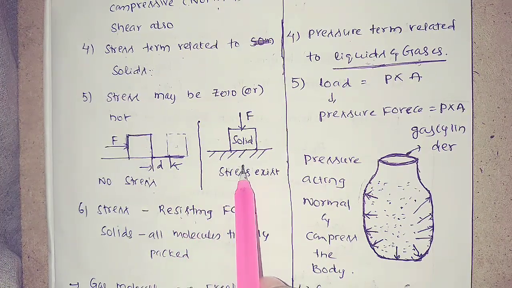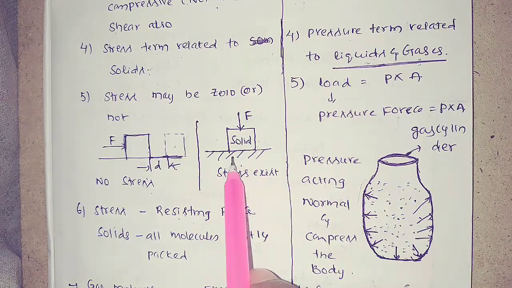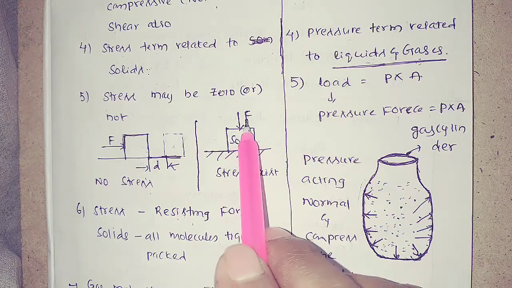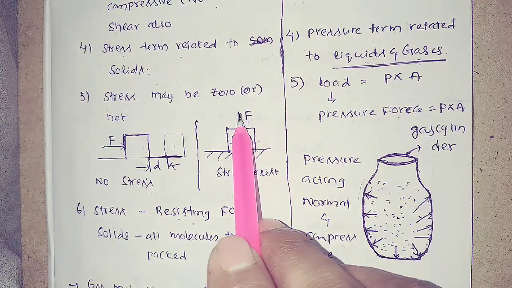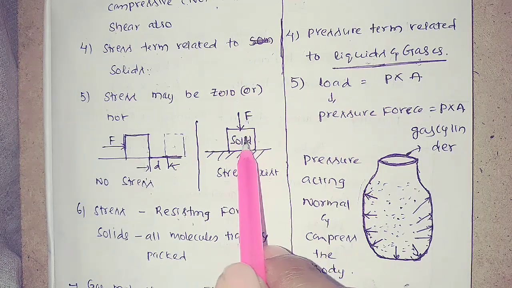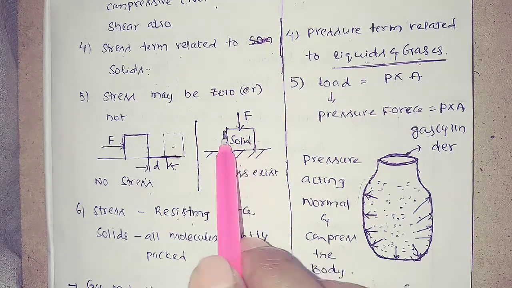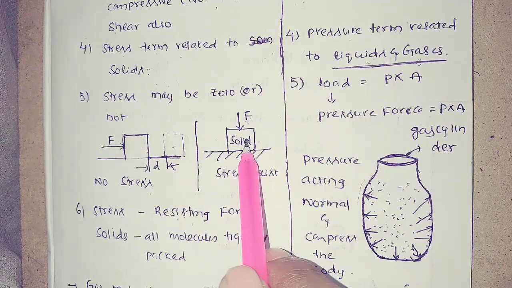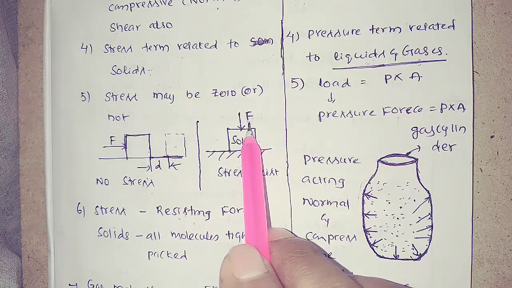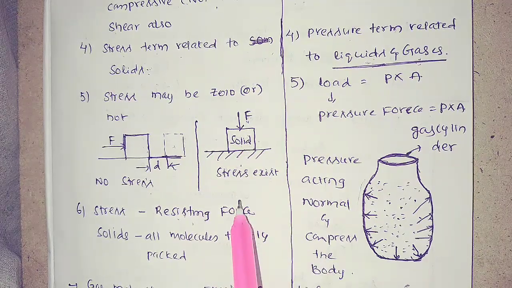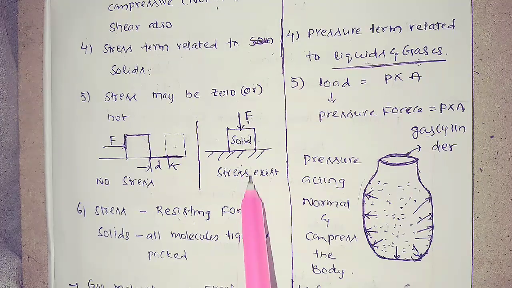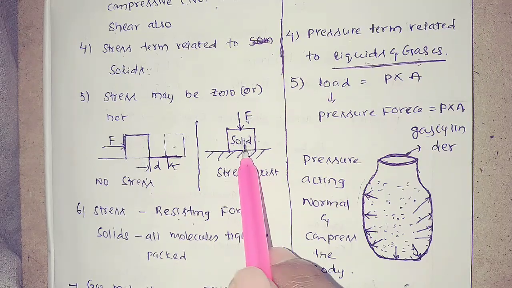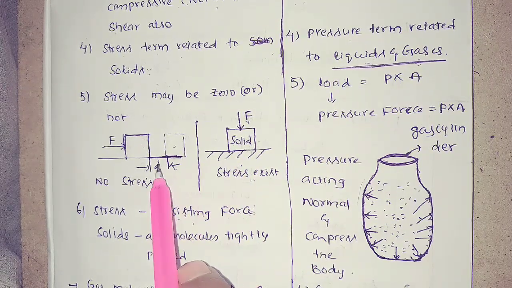Now take another case. Suppose it is fixed, a solid body. Now you apply force on the top of the body, which means it is resisting that force. Whenever it is resisting that force, a resistance force will be there. That means stress is equal to resistance force per unit area, so the stress will come into the picture here, whereas in the earlier case it does not.